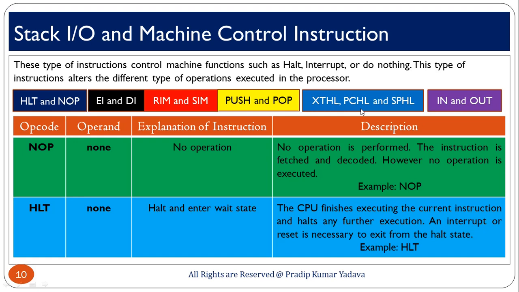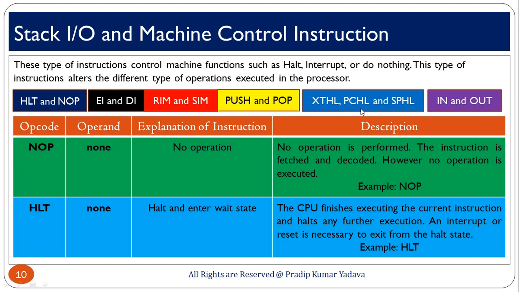Now talking about HLT, it means halt, and sometimes people also refer to it as just ending the program. Suppose you have written a program and you want to end it, then you have to mention halt. When you write halt, the CPU finishes executing the current instruction and halts any further execution. Means after halt you can't perform any operation.